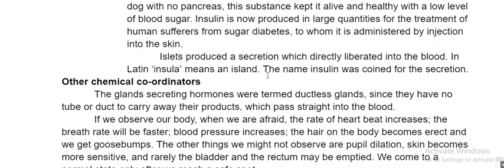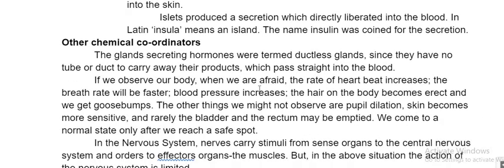Okay, one more. Fine. Sugar levels are very high. The moment you give insulin, the sugar levels will automatically decrease, come down. Clear, Amma? Okay.